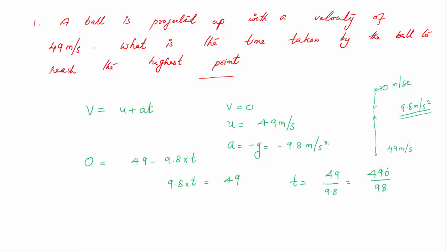So இது cancel பண்ணலாம். So the answer will be 5 seconds. ஸோ உங்களுக்கு இந்த ப்ராப்ளம் புரிஞ்சிருக்கும்னு நினைக்கிறேன். So if I project an object on the surface of the earth at 49 meter per second, it takes 5 seconds to reach the maximum height, that means for its velocity to reduce to 0. So 5 is the answer.